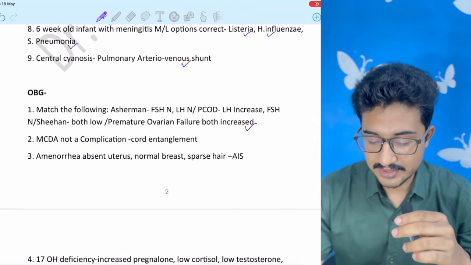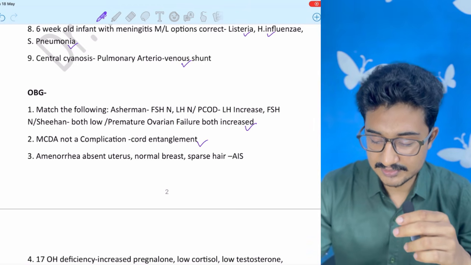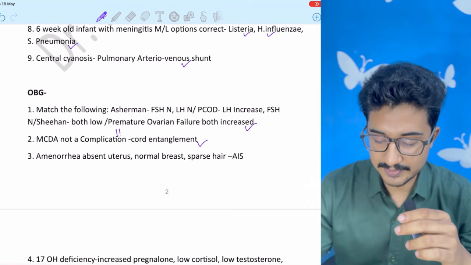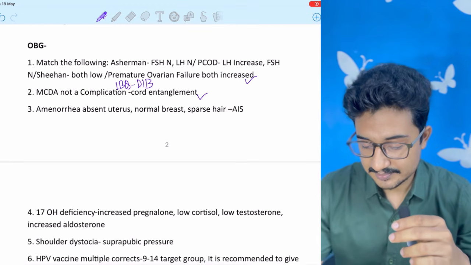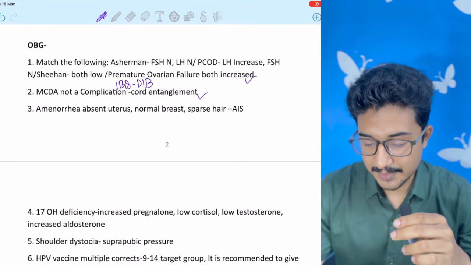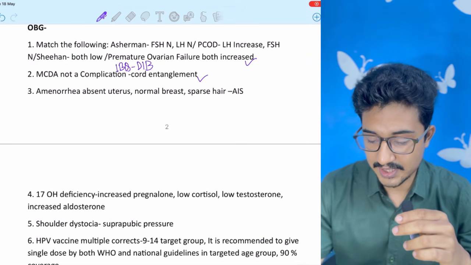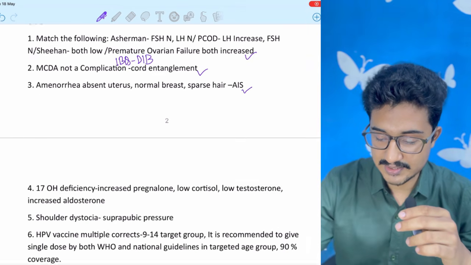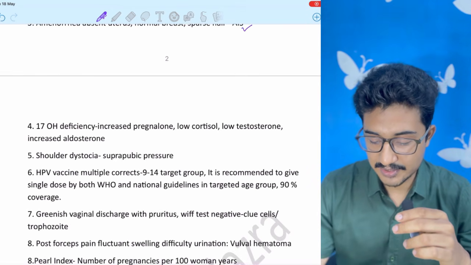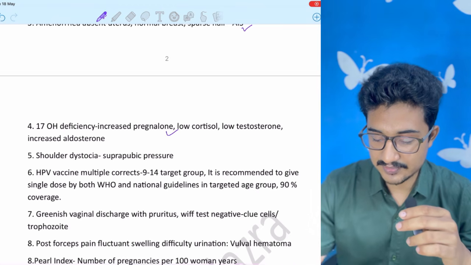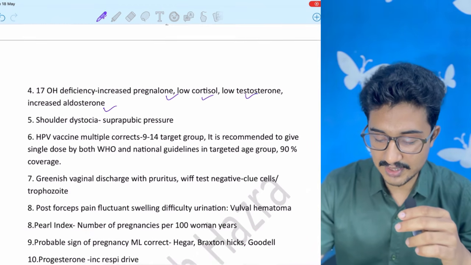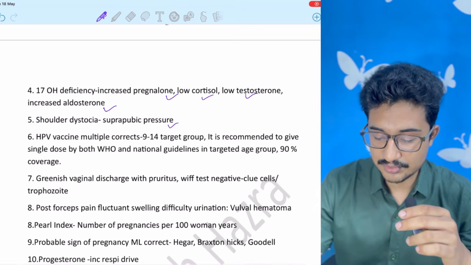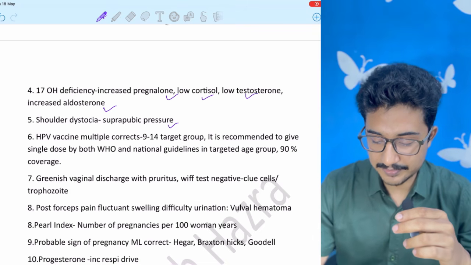Monochorionic diamniotic twin. So diamniotic cord entanglement cannot be seen. It was also an image based question and it was also present in my digital image bank. Amenorrhea, absent uterus, normal breasts, sparse hair, androgen insensitivity syndrome. 17 hydroxylase deficiency, so there will be increased pregnenolone, low cortisol, low testosterone, increased aldosterone. Shoulder dystocia, you give suprapubic pressure.